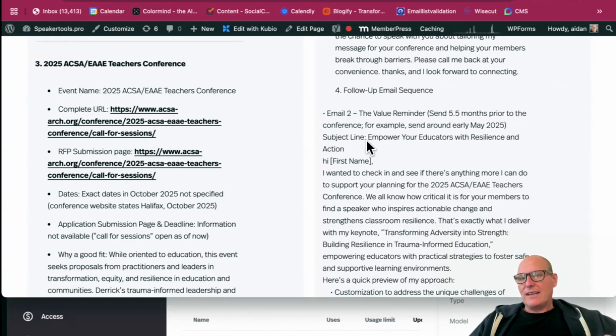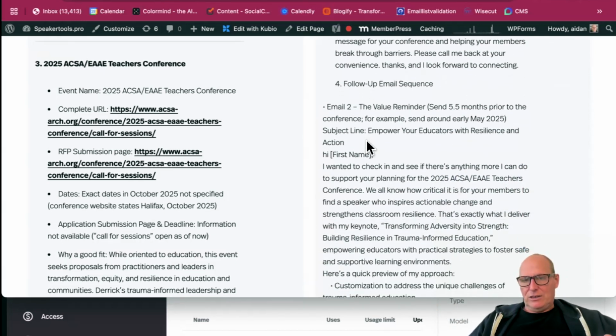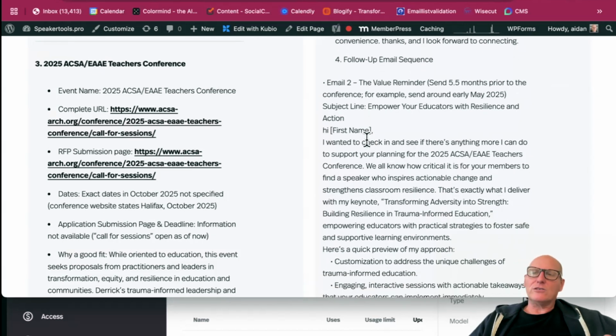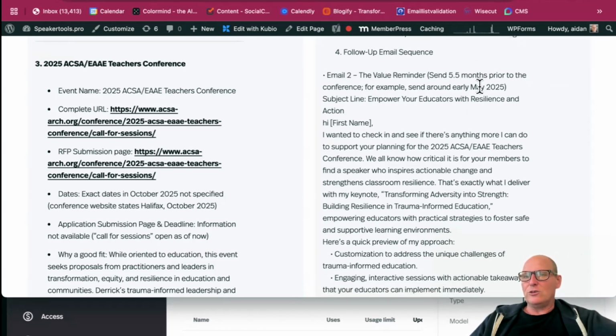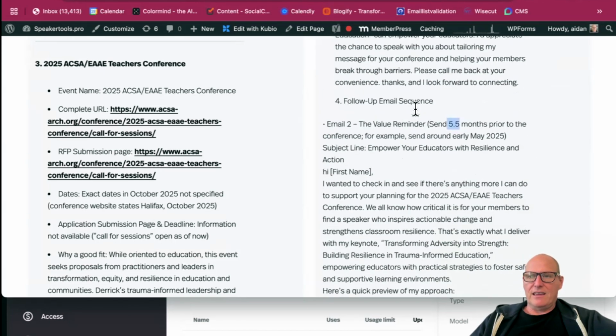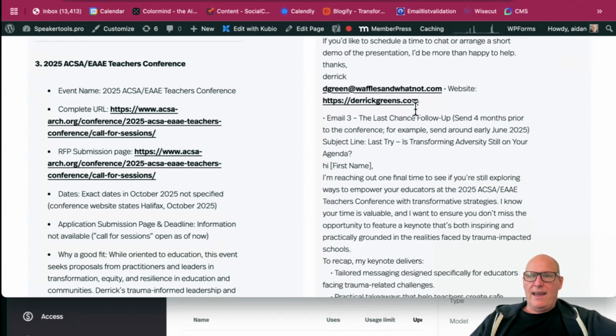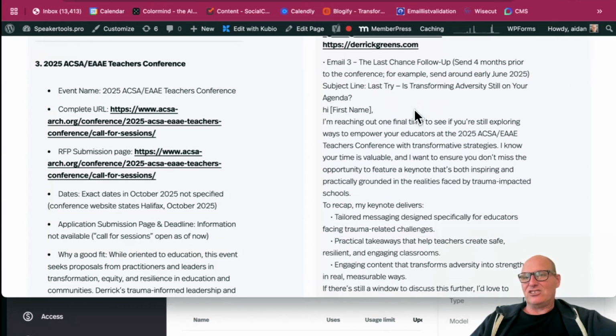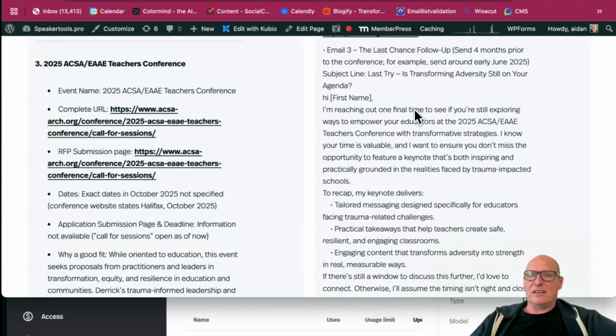It also creates an email sequence, the follow-up email sequence that you can put into your CRM, schedule on Google, do it through Microsoft, whatever email you're using, Outlook. You can schedule these to go. It tells you when you should be sending them. 5.5 months ahead of time, you should be sending the second one. And then the third email is the last chance follow-up. Is Derek still on your radar?